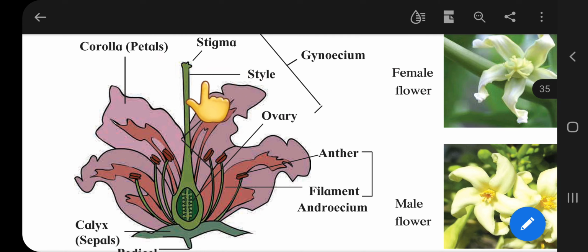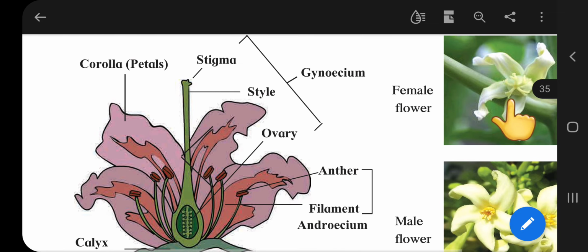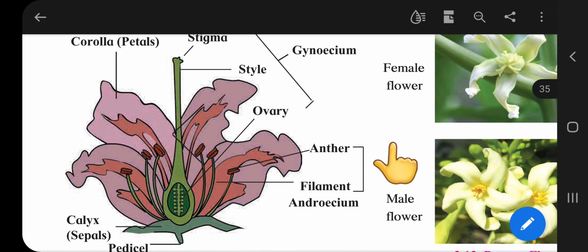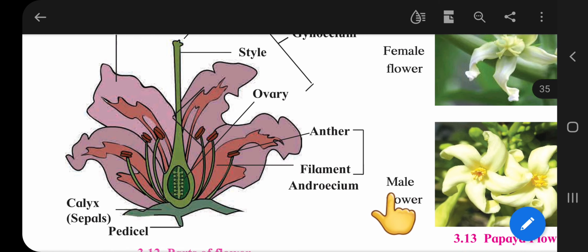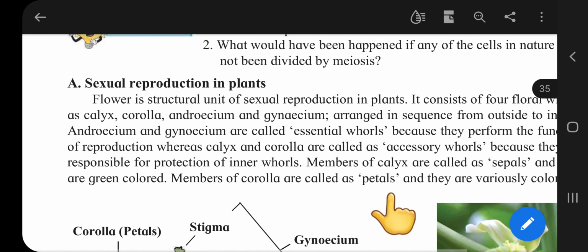Now, stigma, style and ovary: this part is called the gynoecium. This is the anther and this is the filament. These are called the androecium.